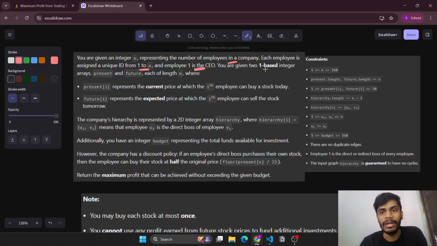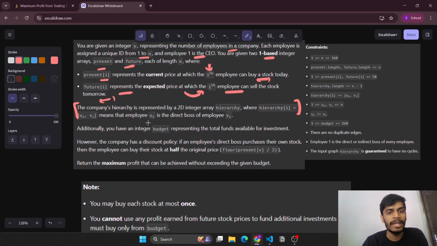Now we are given two 1-based integer arrays, present as well as future, where present[i] denotes the current price at which the ith employee can buy a stock today, and future represents the expected price at which that particular stock can be sold tomorrow. We are given the company's hierarchy as a 2D array, where if u is the parent, meaning direct boss, of employee v, then we have a directed edge from u to v. This is represented by a 2D integer array hierarchy.